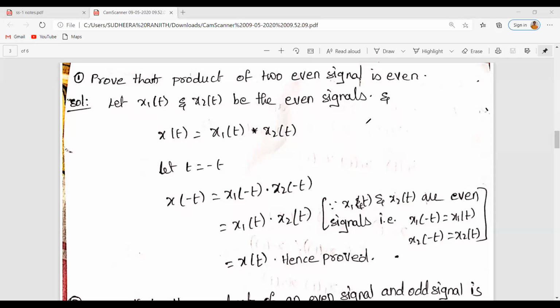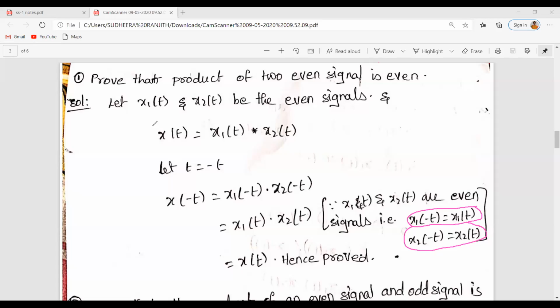If these two are even signals, they should satisfy the condition: every even signal should satisfy x of minus t is equal to x of t. Similarly, x2 of t is also an even signal, so x2 of minus t is equal to x2 of t, right?